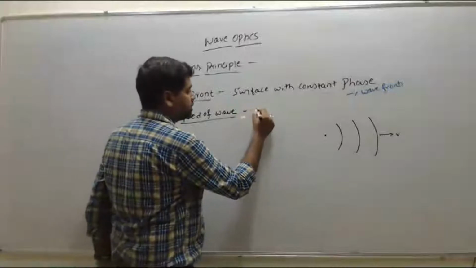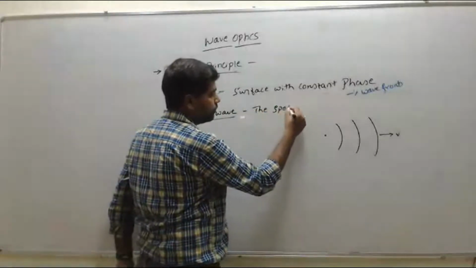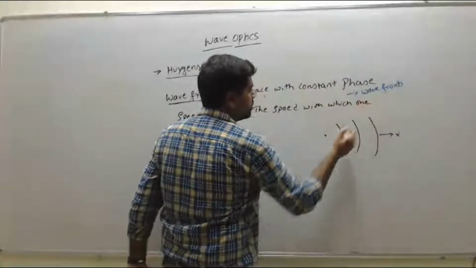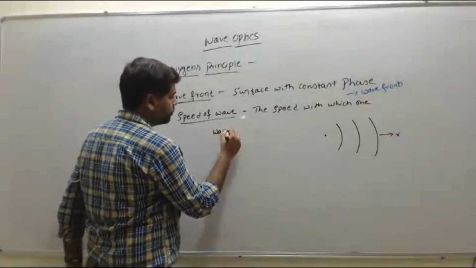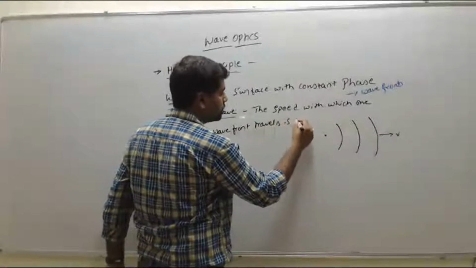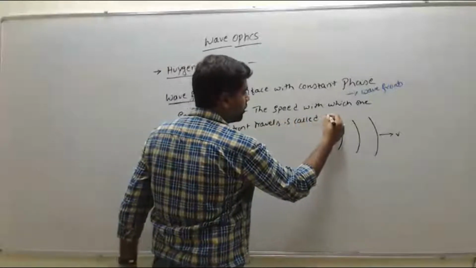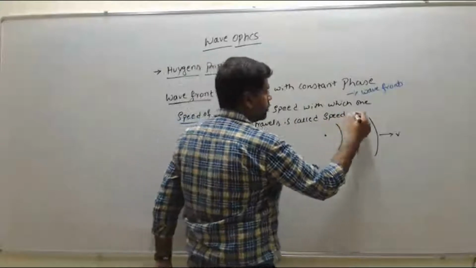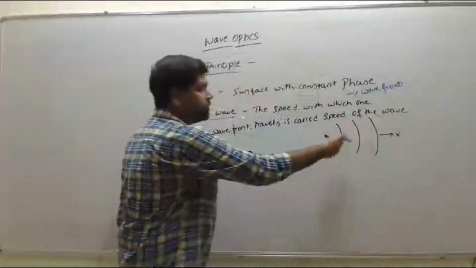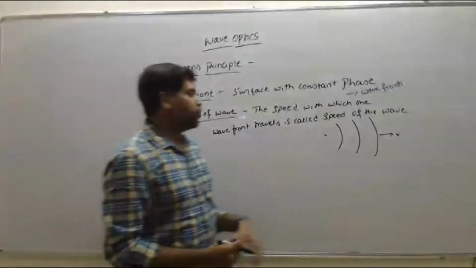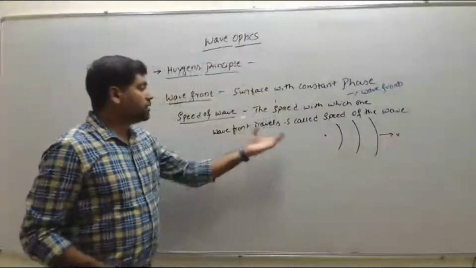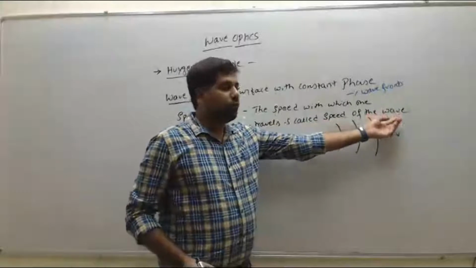The speed with which the wavefront travels is called the speed of the wave. If this wavefront is traveling with the speed v, then the speed is called the speed of wave.